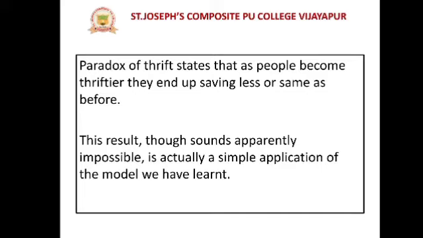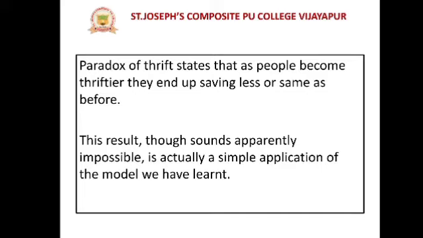This result, though it sounds apparently impossible, is actually a simple application of the model we have learnt. It sounds apparently impossible, so this situation is not accepted in the economy, because